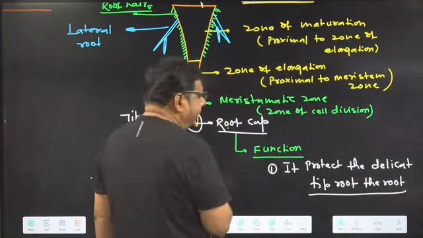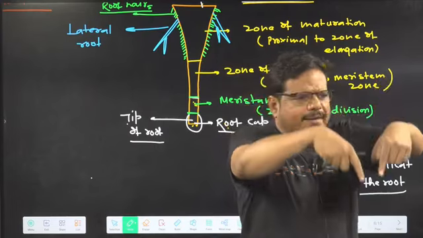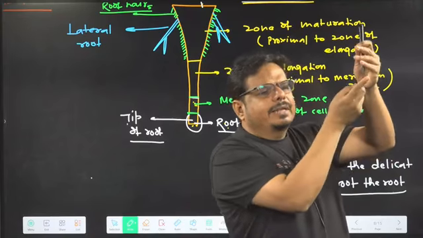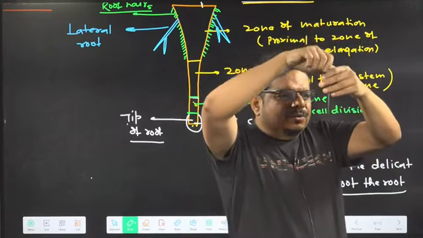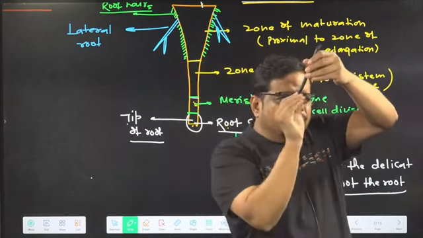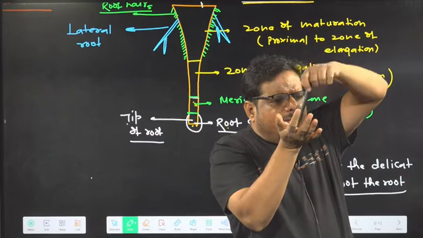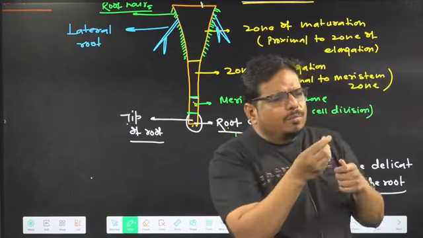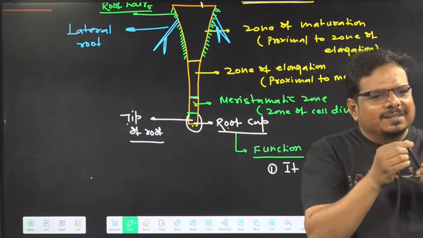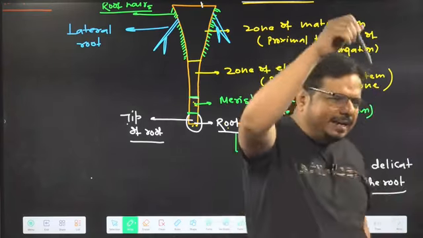Because you know the root moves positively geotropic, underground, under the soil. Suppose this is the tip of the root and it is drilling in the soil. Soil is hard, no? When this hard soil is drilled by this delicate tip, what may break? The tip may break. So it protects the tip of the root from getting damaged when drilling under the soil.